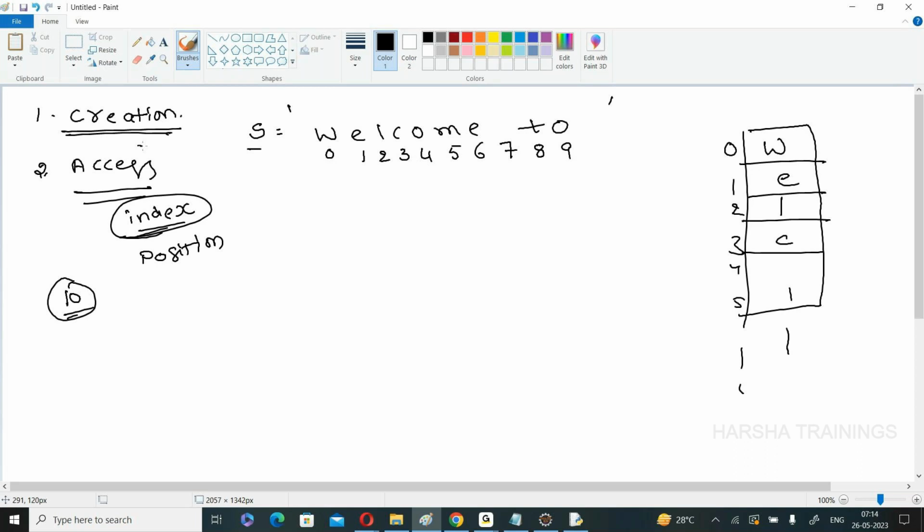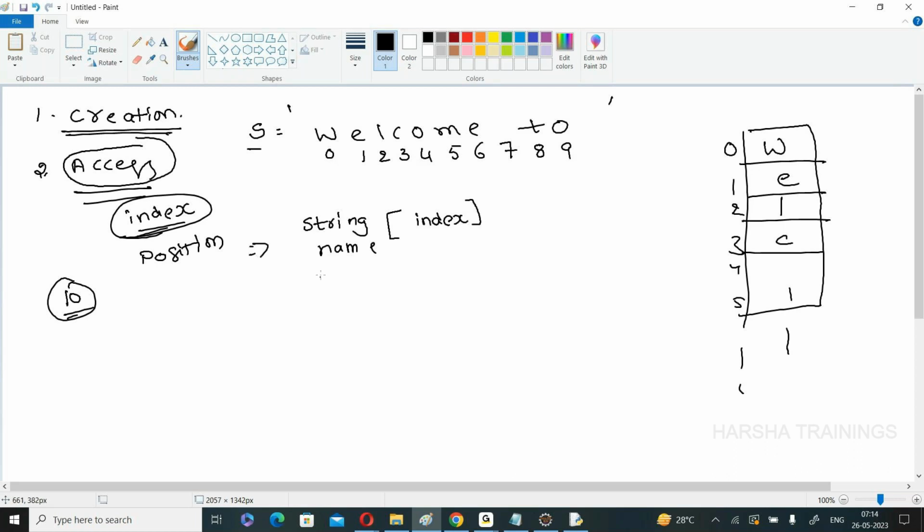Okay. Now, what is accessing? Such a string is stored successfully. Right now, I want the letter M. How do you extract the letter M? For example, I want the letter C. How to extract? Now you got my point. If you want to extract a particular character from the string, we use the index. The syntax is very simple. The string name, that is from which string you want to extract, followed by square brackets. Within this, write the index, close.